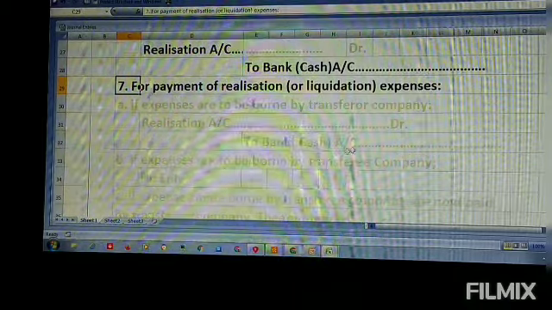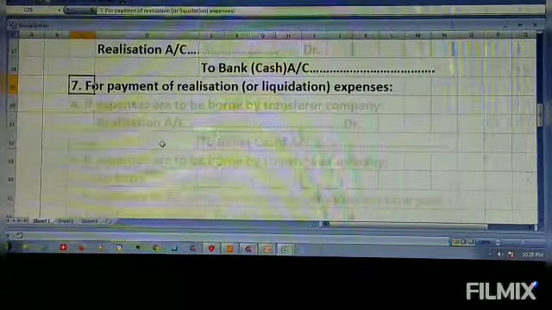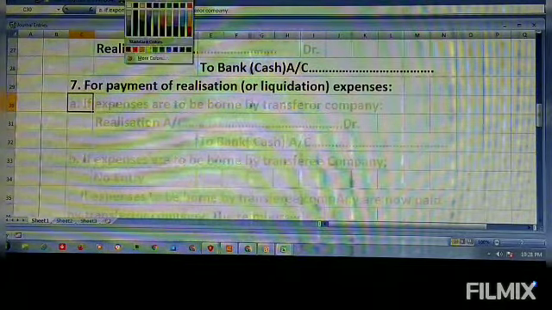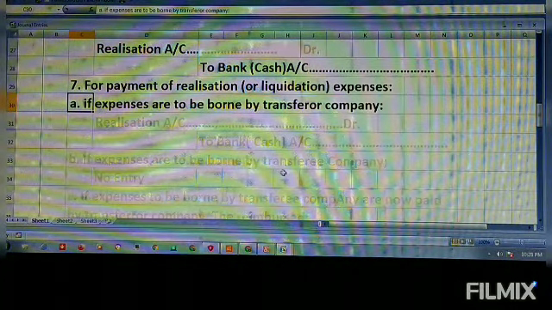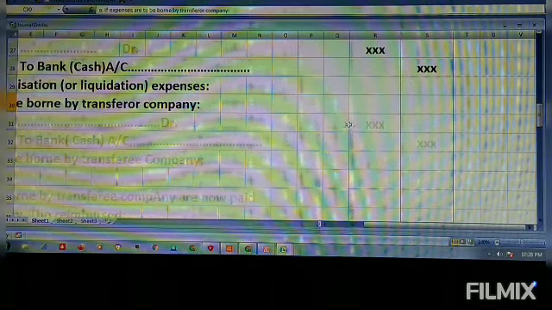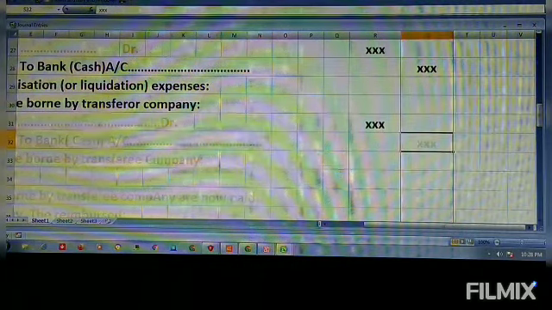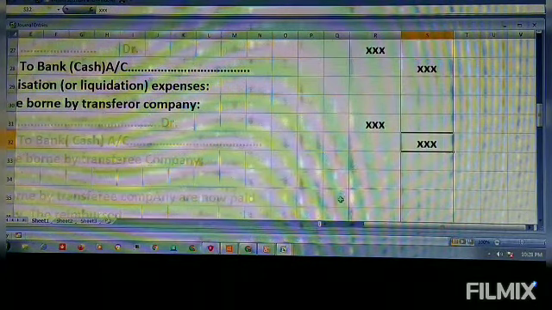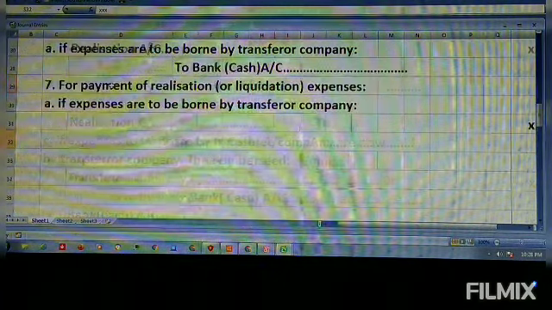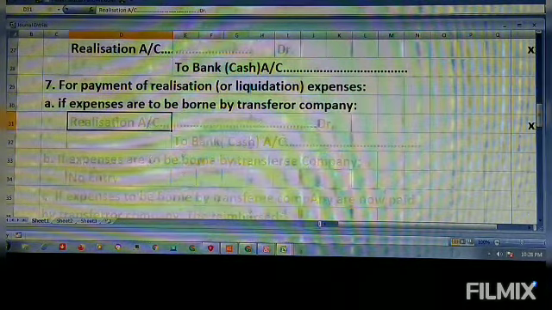So for payment of realization expenses, what can you write? Point A: if all expenses are to be borne by the transferor company, then this entry is to be passed.